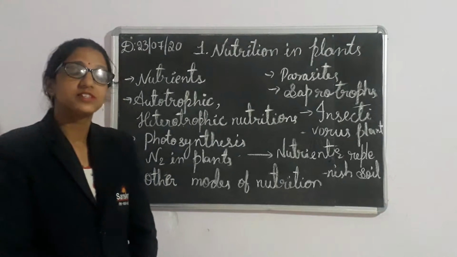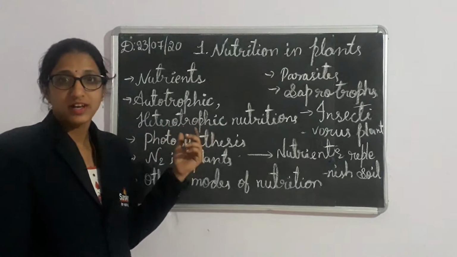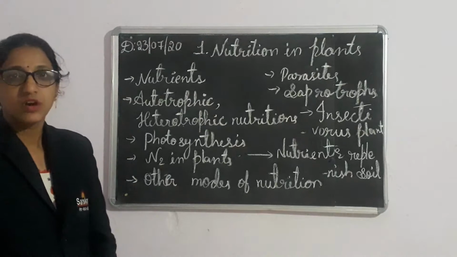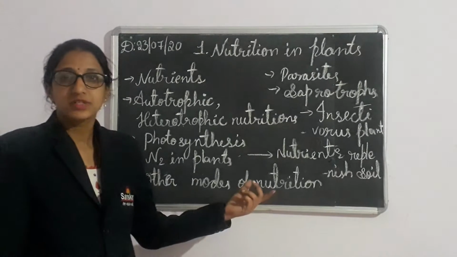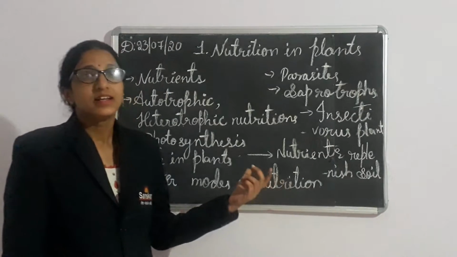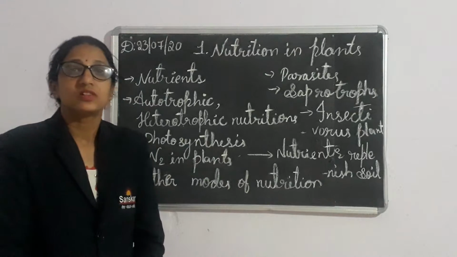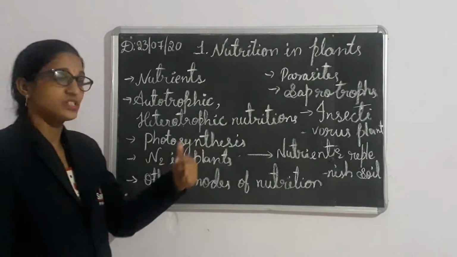Chlorophyll absorbs the sunlight and breaks down carbon dioxide and water and converts them into carbohydrate, which is the food of the plant. This carbohydrate is stored in the form of starch in roots, leaves, flowers, fruits, everywhere. We take this as food.